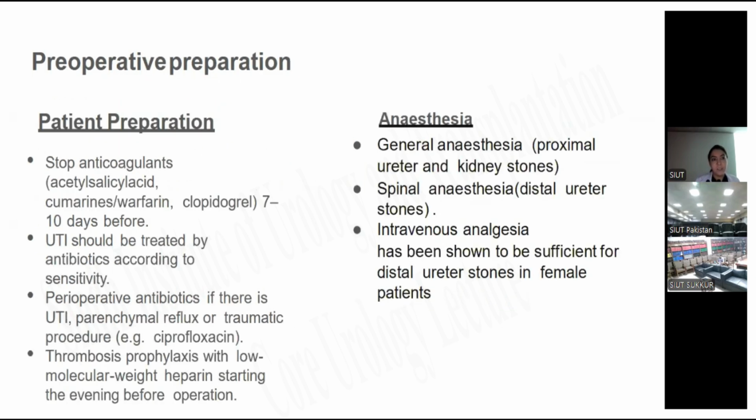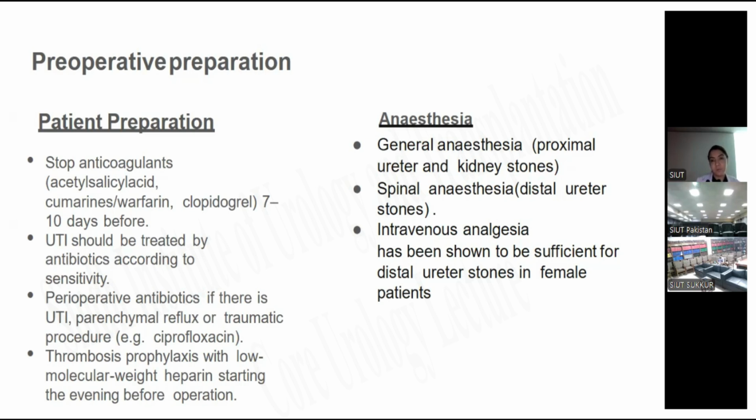Preoperative preparation includes complete medical history, physical examination, labs, cultures, and imaging: ultrasound, X-ray, IVP, retrograde pyelography, and CT scans. In patient preparation, we should stop anticoagulation 7 to 10 days before the procedure. UTI should be treated by antibiotic according to sensitivity, and perioperative antibiotic should be given if there is a UTI, pyelorenal reflux or traumatic procedure. Thrombosis prophylaxis with low molecular weight heparin starts from the evening of the procedure.